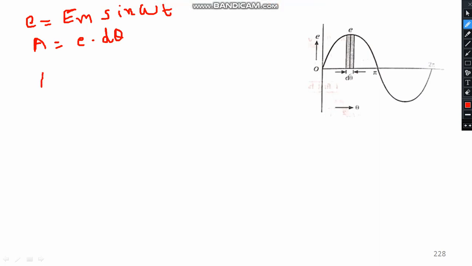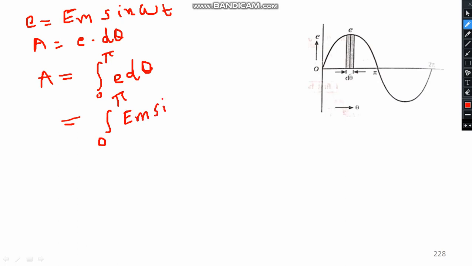cycle can be written as the integral with lower limit 0 and upper limit pi of e d theta. Instead of the small letter e, you can substitute Em sin omega t, because it is an AC quantity. So I'll be writing 0 to pi, Em sin omega t d omega t. Or else in terms of theta also you can write it. I think it is convenient if you write in theta.